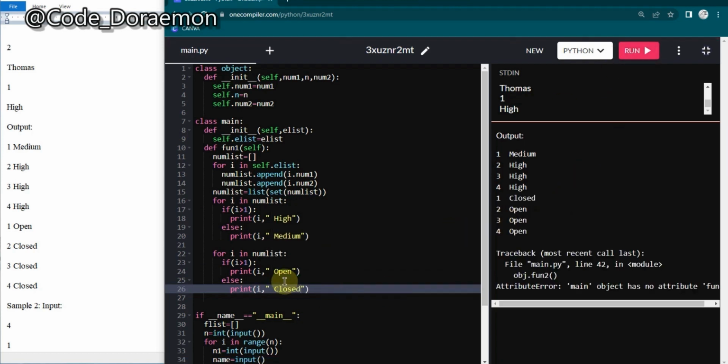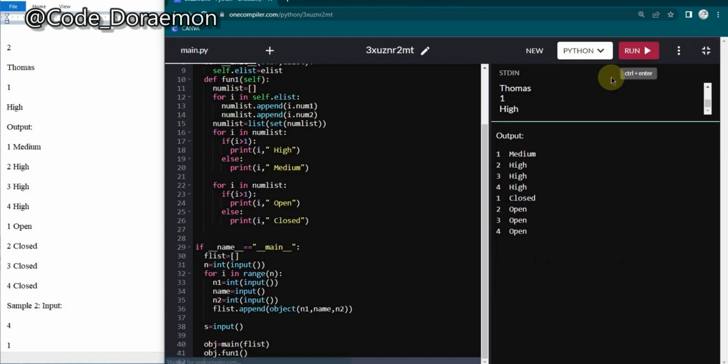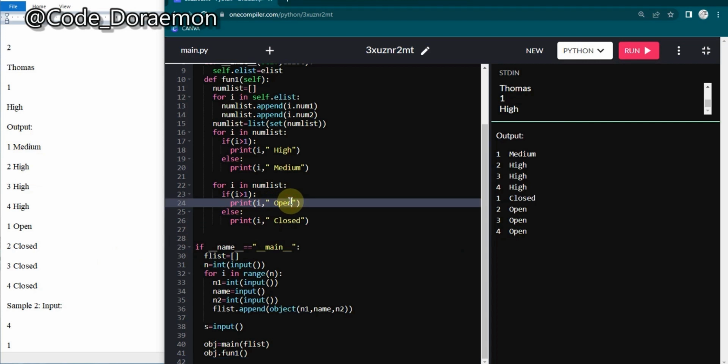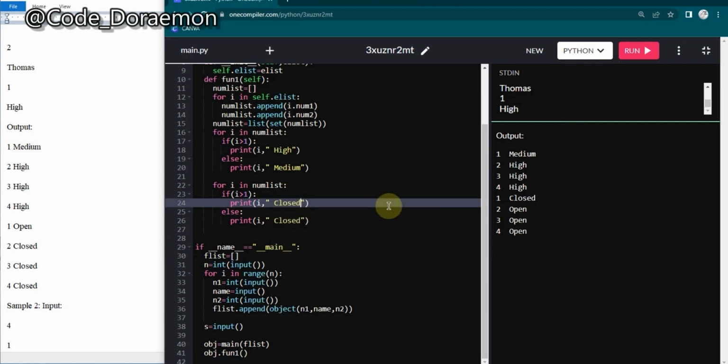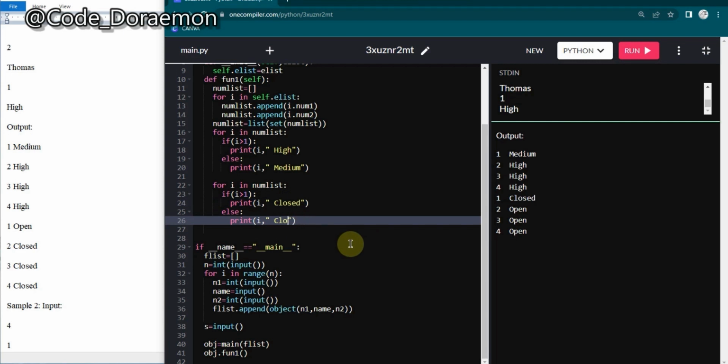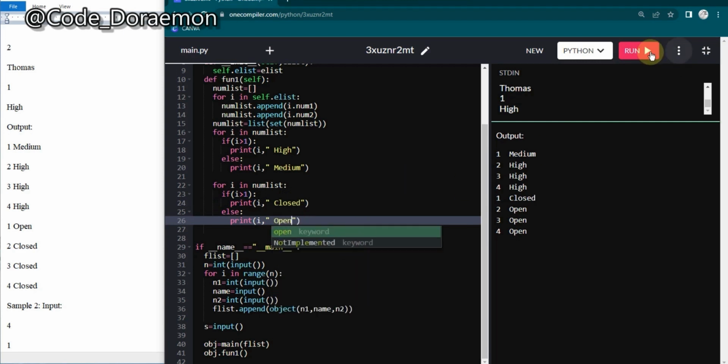Done. So here, as I didn't remove fun2, it's showing an error. I'm going to just remove this object fun2 also. Just run it. Yeah, so now, yes, I think I've done it oppositely. So let's fix that quickly. Closed and open. And yeah, run. That's it. So one test case tick.